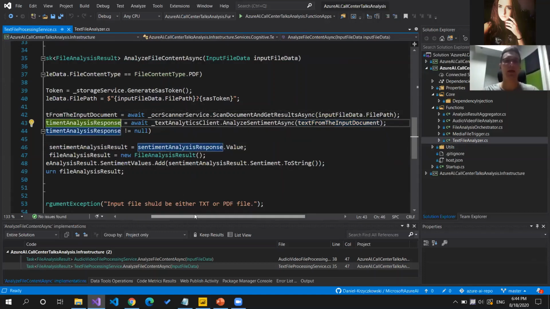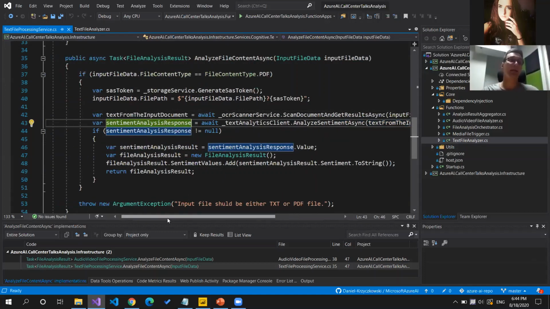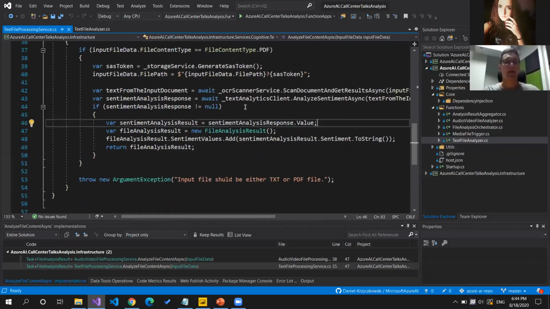And we would like to get this sentiment analysis in this case. So you can see here that, again, to make it simple, when there is a response, we're getting the value of this response. We're creating this file analysis result instance. And then we are adding the values of the sentiment to this list.